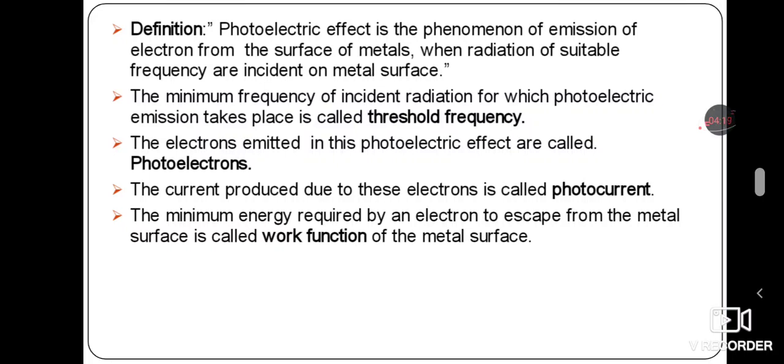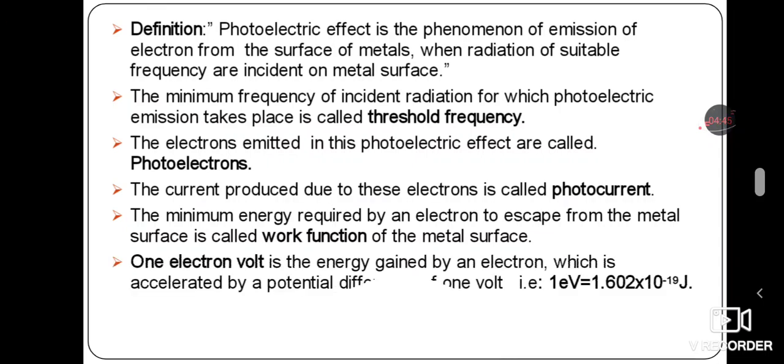But whenever we consider light as a particle, the minimum energy required by an electron to escape from the metal surface is called the work function of the metal. Both are essentially the same, but frequency is related to light as a wave and energy is related to light as a particle.